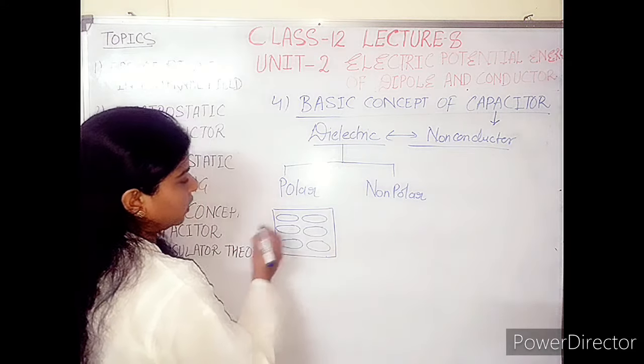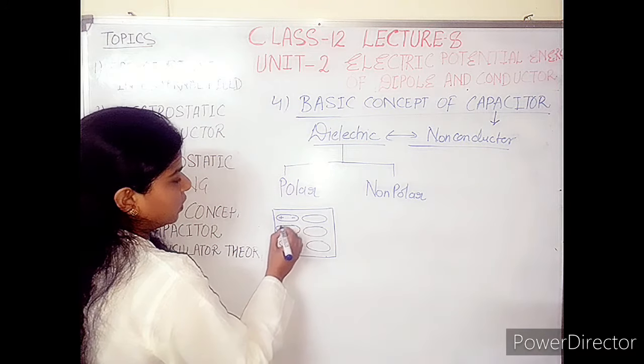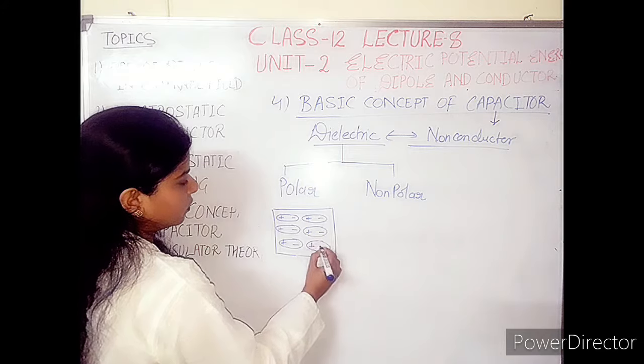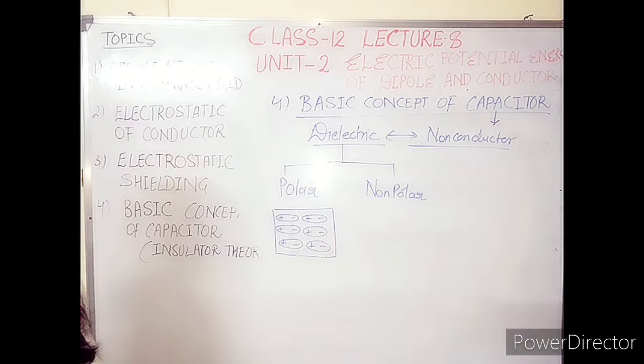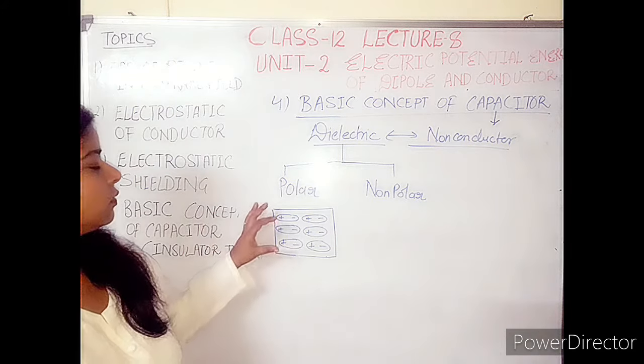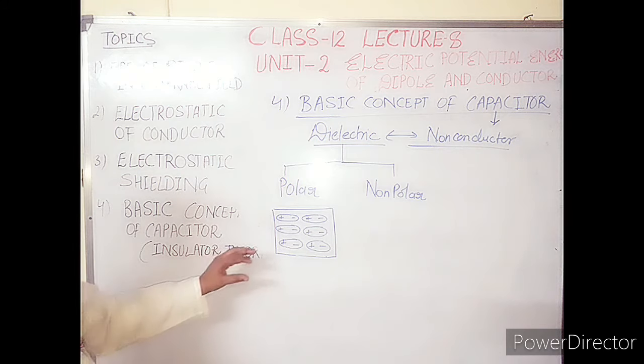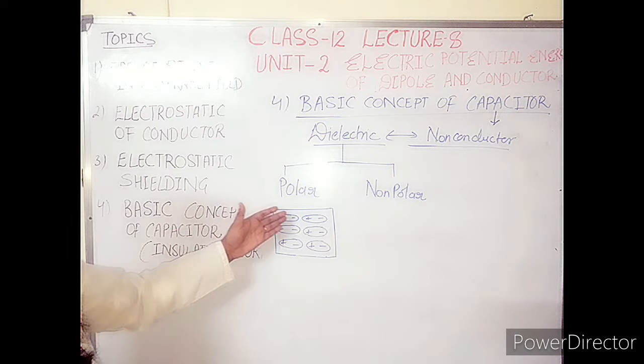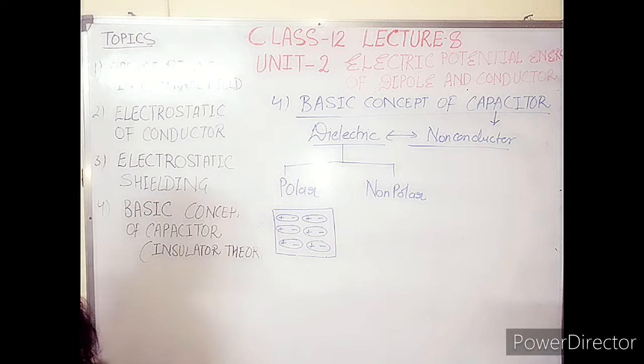Polarity is there with the atom, one is plus polarity, one is minus. Each and every atom of that substance initially has some polarity, that means positive and negative charges are present there.